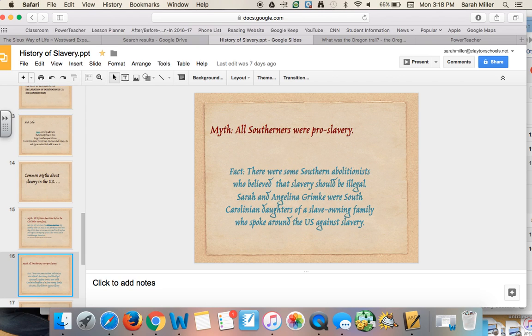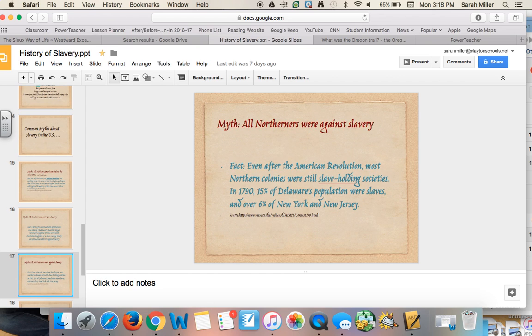The second myth is that all Southerners were pro-slavery. There were some Southern abolitionists who believed that slavery should be illegal. Sarah and Angelina Grimke were South Carolina daughters of a slave-owning family who spoke out against slavery. They're just two examples.